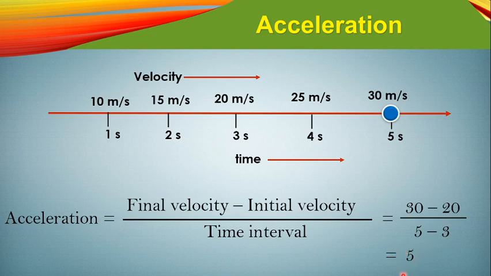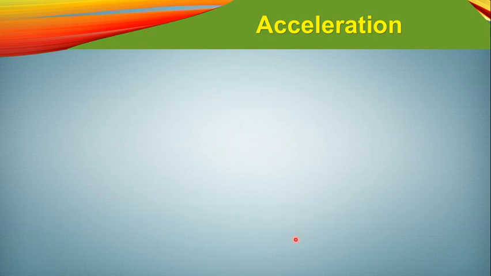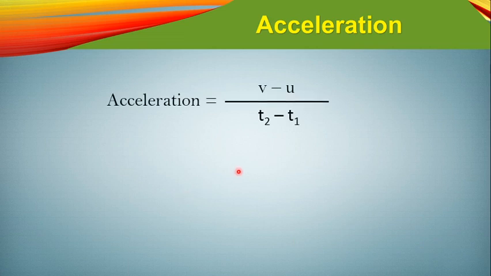So 5 is the value of the acceleration between time 3 seconds to 5 seconds. But there is a unit of the acceleration, we will see it later. Okay, so this is how we can calculate the acceleration of a body. So let's move forward. The acceleration we knew about, that is v minus u by t2 minus t1.